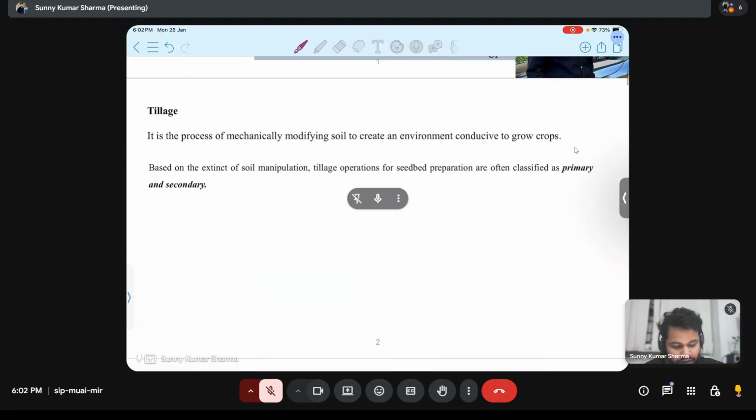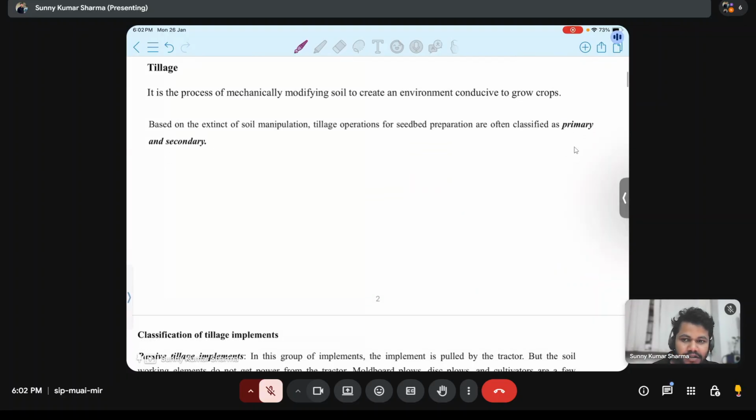And what is the difference between primary tillage and secondary tillage? Primary tillage is the breaking of hard soils, and secondary tillage is tilling for finer particles of soils. Yes, primary tillage basically deals with inversion of the soil, and secondary is related to pulverization of the soil.